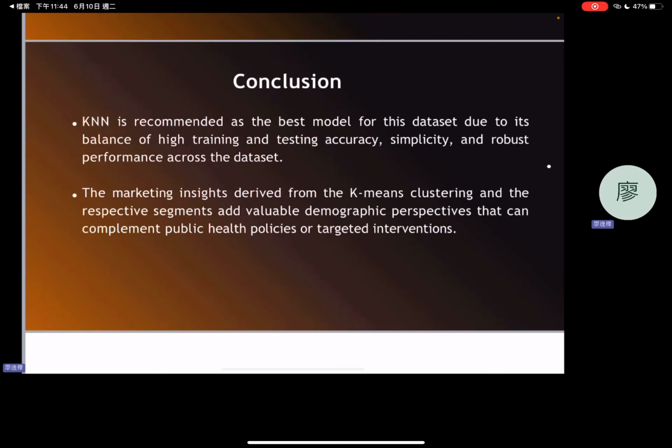Additionally, K-means clustering provides key demographic insight to inform targeted public health strategy, increasing the value of the data-driven approach.